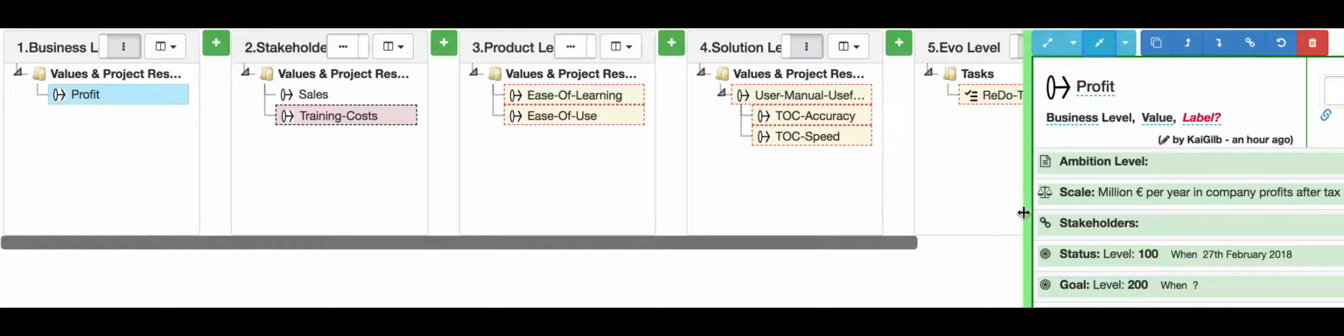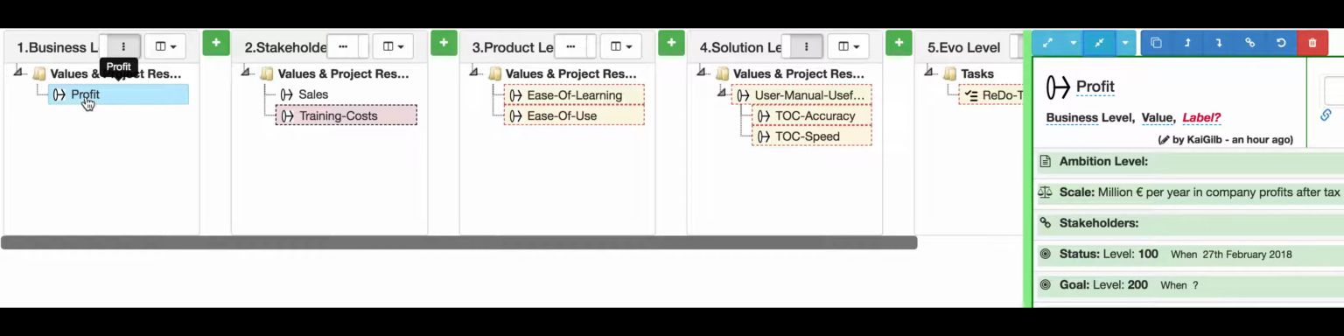What I've done here is I've quantified it. I've created a scale here. This is just a made-up example: millions of euros per year in company profits after taxes. We're currently at 100 million per year, and we want to double that to 200 million. So the goal here of profit is clear, from 100 million to 200 million a year.